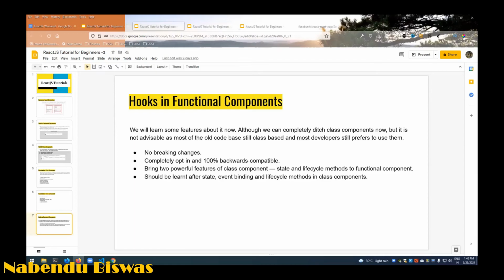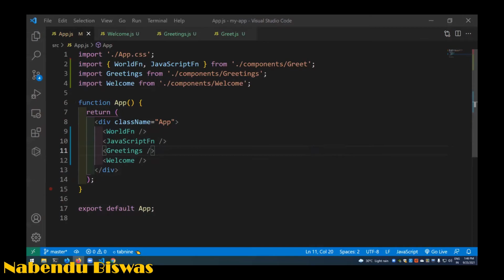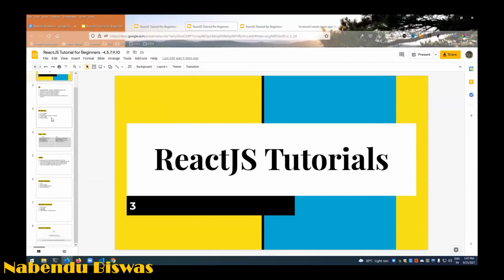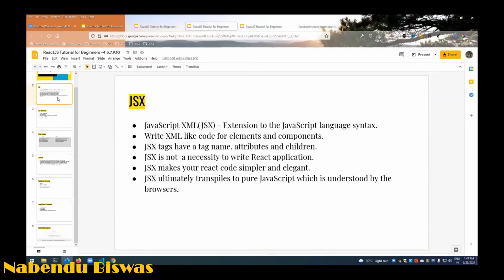Okay, so now we will learn about JSX. We have actually already learned about JSX, but one sec, we have some slides on JSX. Okay, yeah, so JSX is an extension for JavaScript. It is known as JavaScript XML. The full form is JavaScript XML. So you write XML-like code with elements and components. XML is something that was used earlier. It was something like HTML only.